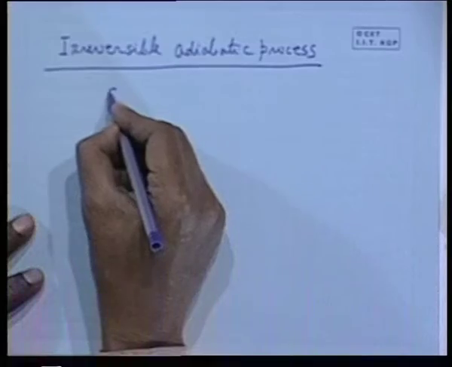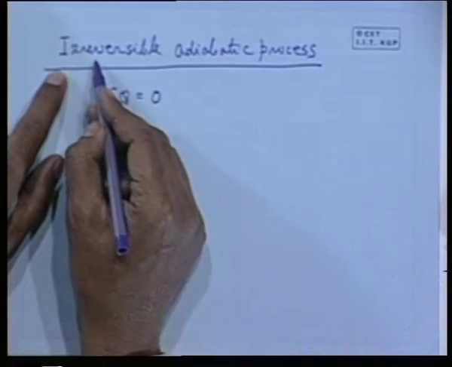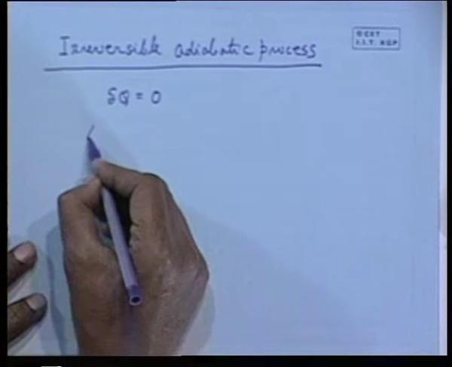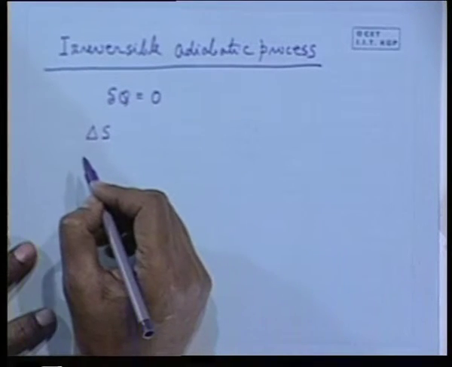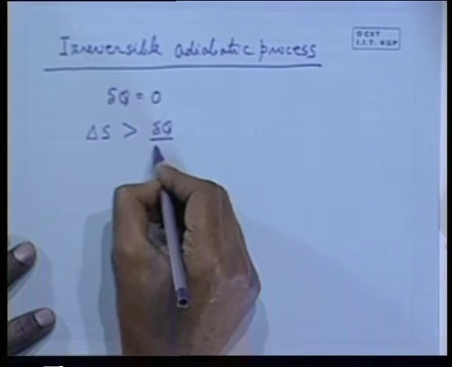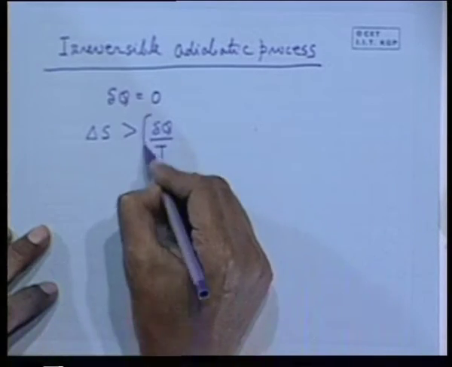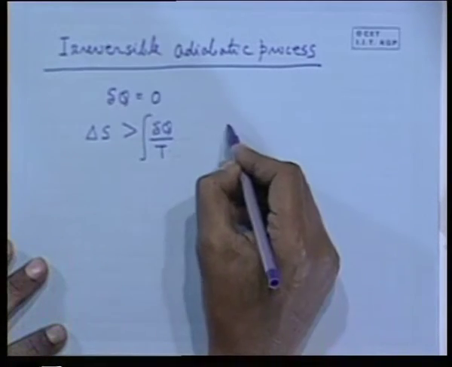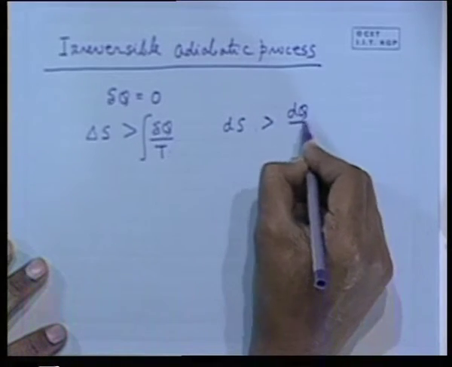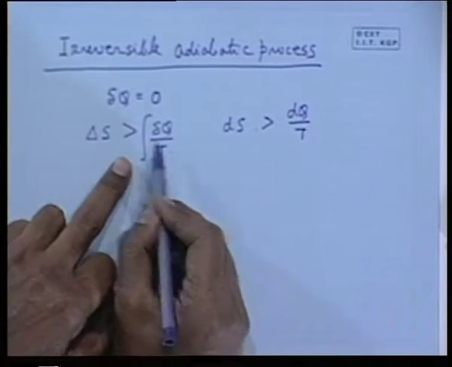In that case, it is true that for the process δQ is 0, but the process is irreversible. So, I cannot equate delta S of the process to that, but I know the Clausius inequality: delta S of the process will be greater than the integral of δQ/T, or in differential form you can write dS is greater than δQ/T. Because in the Clausius inequality this is less than this, I am writing it the other way, delta S is greater than.